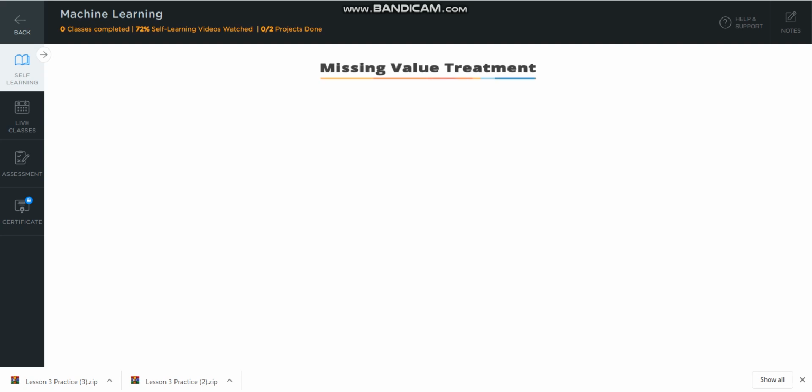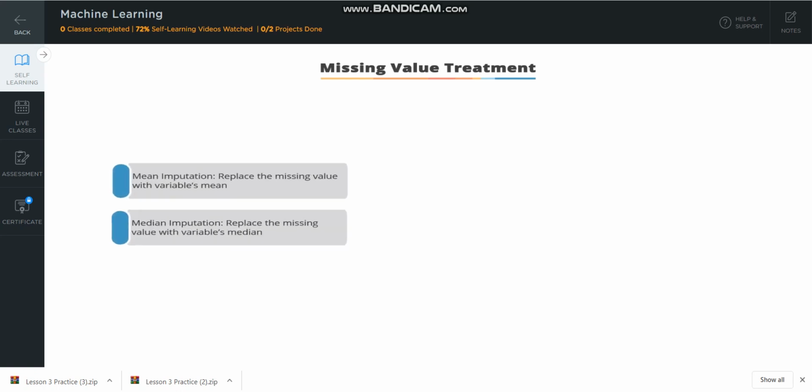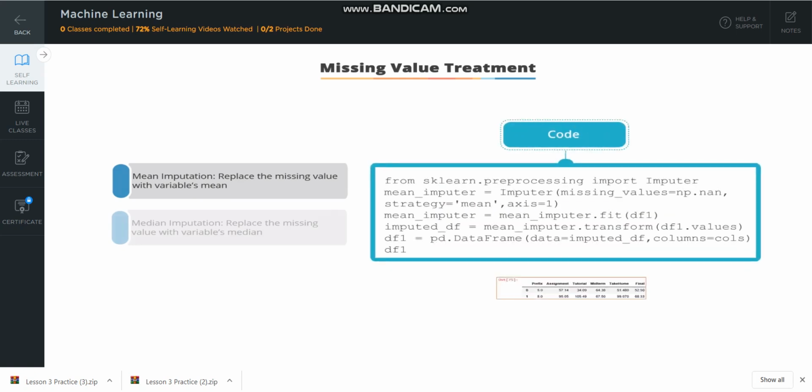Now that you have learned how to find the missing data in a data set, you may also want to replace missing data with other data. There are a few imputations you can do for the missing data, such as mean or median imputation. Mean imputation is placing the mean in place of missing values. If you want to impute the variable's mean in place of the missing value, use the code given on your screen to do so.